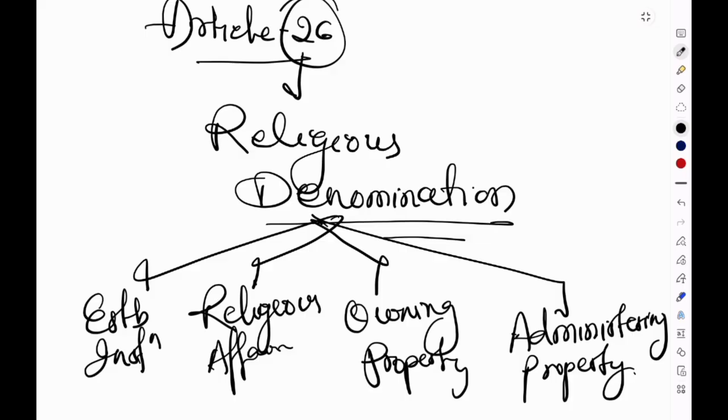If the answer is yes, then you can claim those special protections. But if you are not a religious denomination, then you cannot claim those special protections. Therefore, the meaning of religious denomination becomes extremely important. What does religious denomination mean?